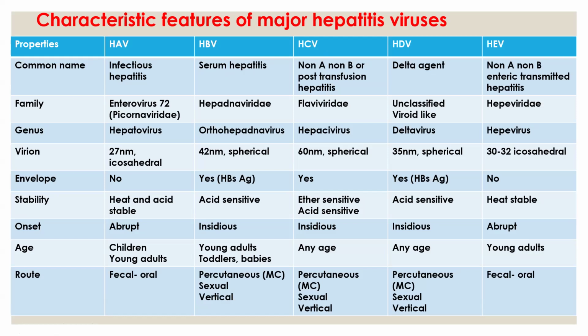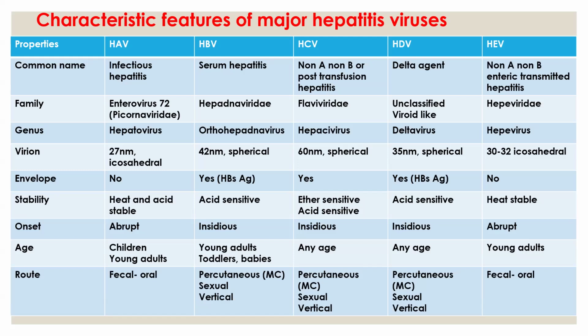Why is it considered post-transfusion hepatitis? It is mostly caused by needle stick injuries or contaminated blood products. And hepatitis D virus is commonly called a delta agent. HDV can be considered a defective virus, or dependent virus. Hepatitis D virus cannot survive independently. It depends upon the helper function of hepatitis B virus for its replication as well as expression. So we can consider it as either defective virus or dependent virus.